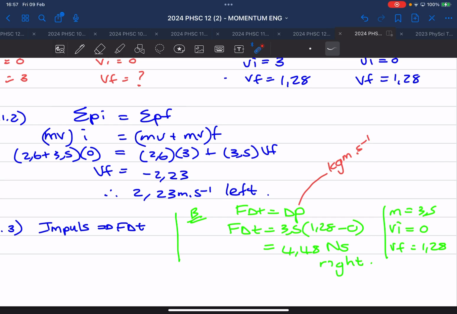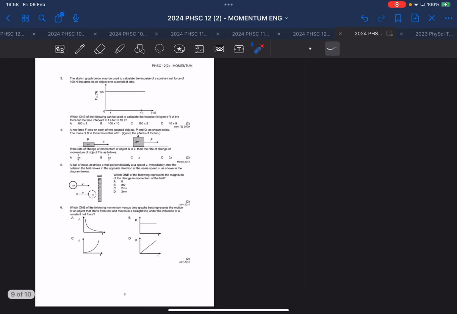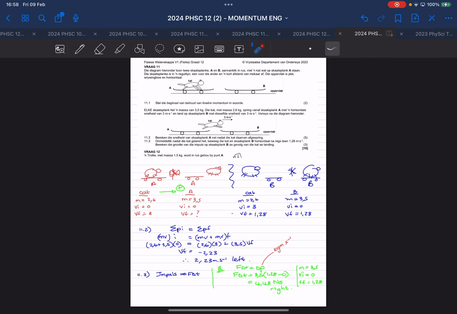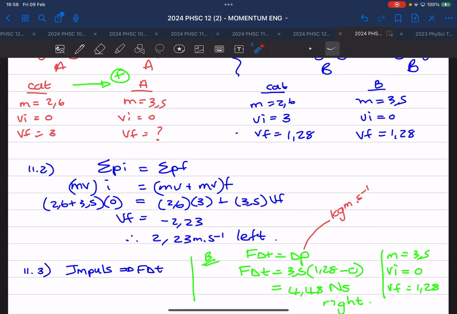Sharp? Hoe het ons nou gedoen? Dit is ons tweede vraag. Ek kan nog multiple choice vraag ook gedoen het, onthou ek. Okay. Reg. Ons gaan nou na vraag, wat het ek gesê? 13, 11, 13. Hier is 11, 13.